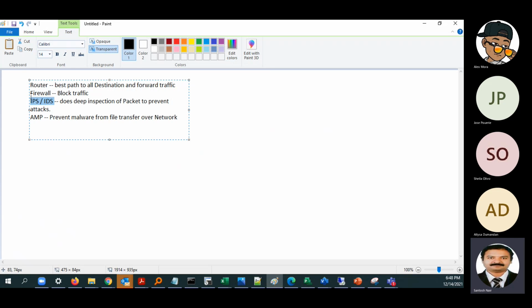Okay, so whenever the traffic is passing through the ASA firewall, that module will do the inspection for any attacks as well. So that was integrated in the ASA firewall itself, but it was a separate module. AMP was a separate device itself.